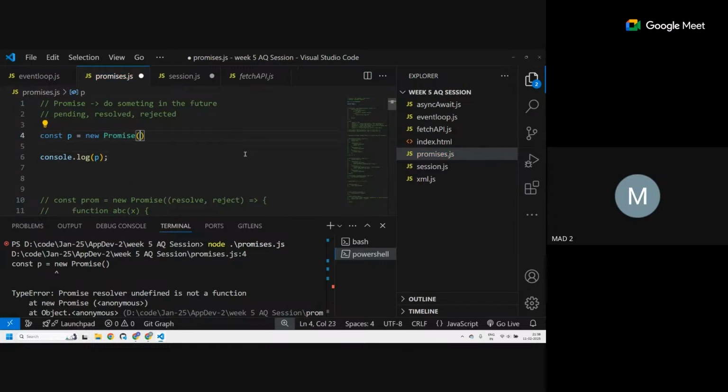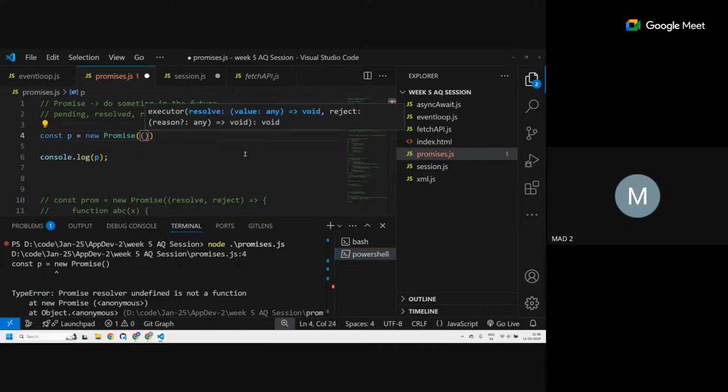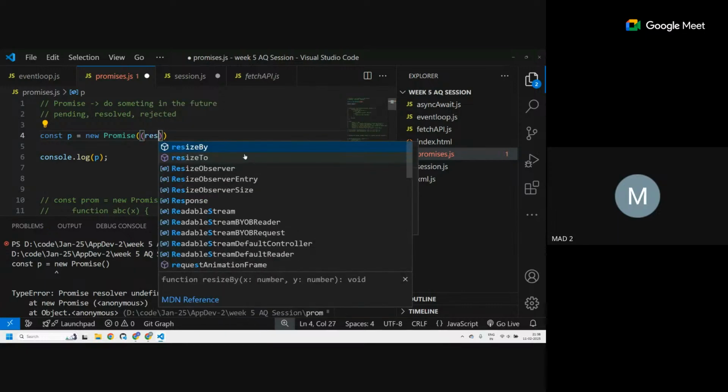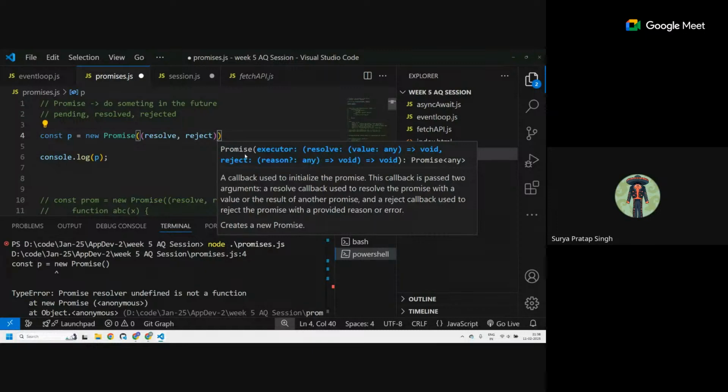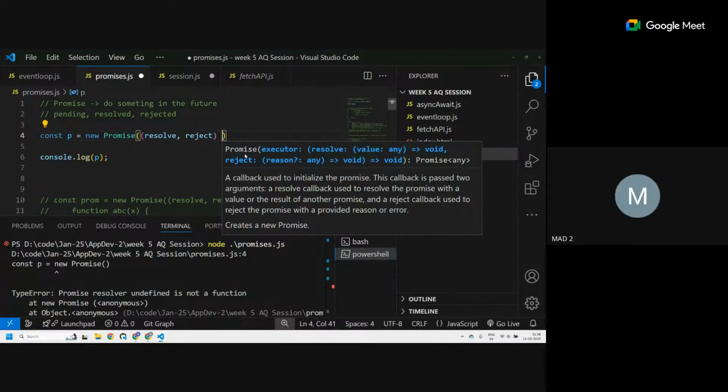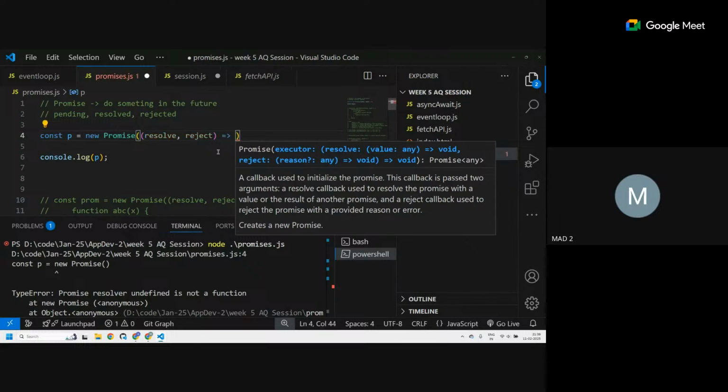So inside a promise, you take a callback function. Inside it, you have another function that takes in resolve or reject. So this is resolve, reject. These two are keywords. No, these are not keywords. You can name it anything. A, B, C, D, anything. All right.